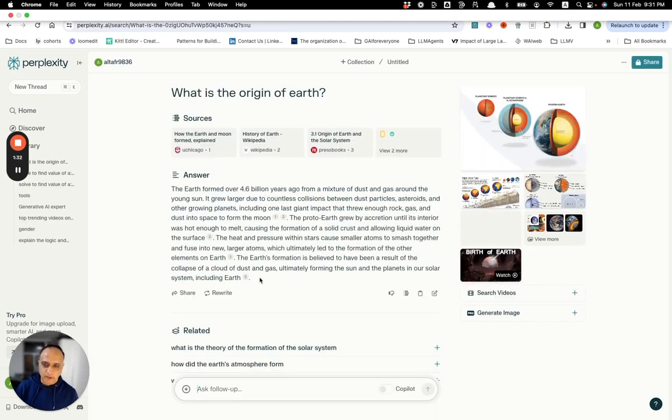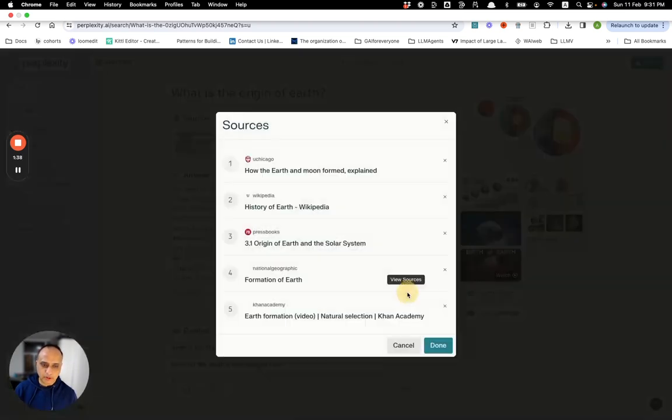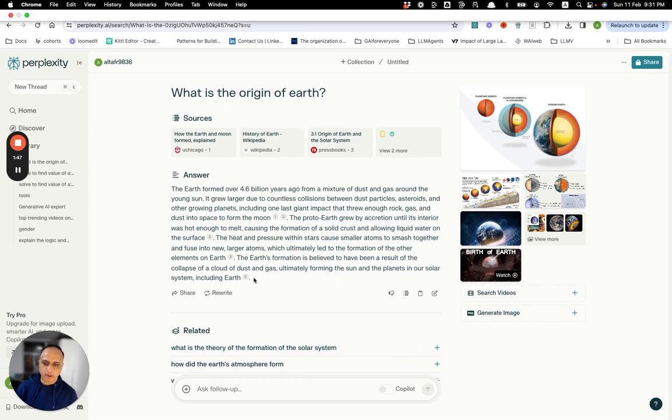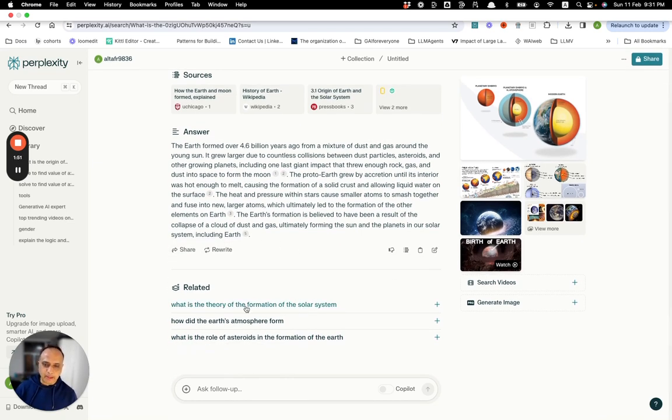There you can see. The good thing about this is it will also give you the references of the sources, so you can view sources and it will tell you where exactly it picked up the context before responding to you. Then you can do rewrites. You can probably share this answer. The interesting part is it also gives you related questions which you can think of.